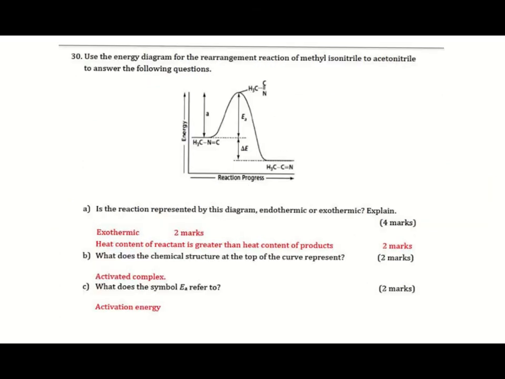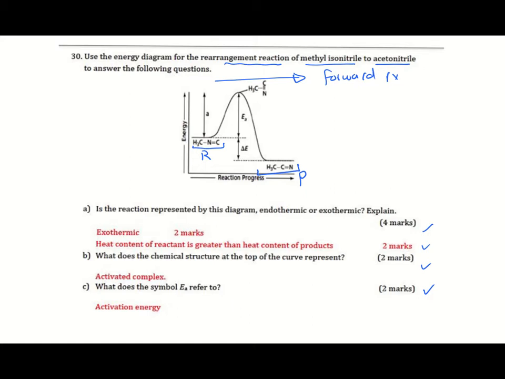Let's answer this long question. The question is very important. It has 10 marks, but it's very easy to earn them. Let's look at the energy diagram, which shows the rearrangement reaction of methyl isonitrile to acetonitrile. This one is the methyl isonitrile reactant, and this is the acetonitrile product. Here is the reaction progress. This means that this side is the side of the forward reaction, and here is the potential energy.